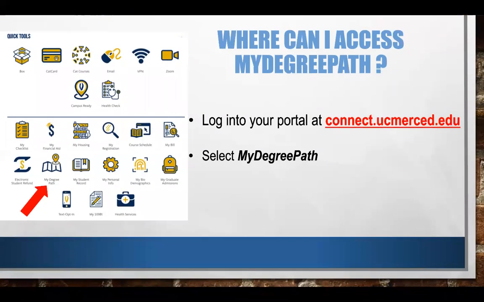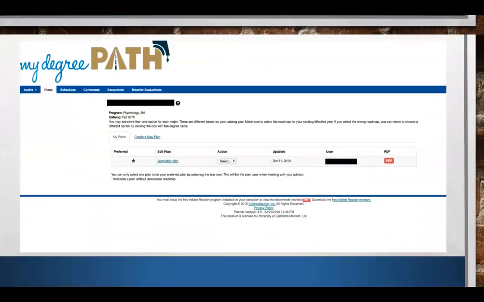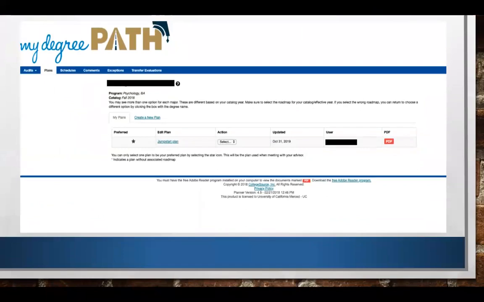Where can I access My Degree Path? You can access this website by logging into your portal at connect.ucmerced.edu. Then you can select My Degree Path. This is an example of the website.